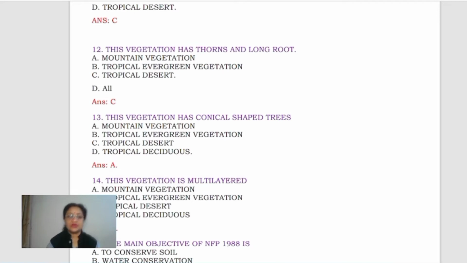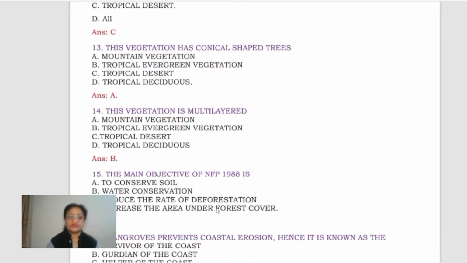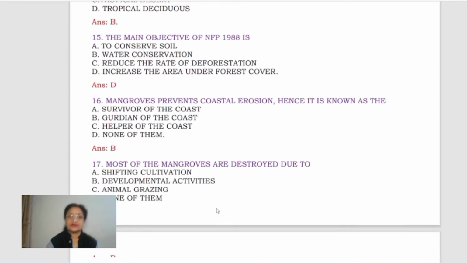Next question is, this vegetation is multi-layered. Which one? Mountain vegetation, tropical evergreen, tropical desert, tropical deciduous. It will be B, tropical evergreen vegetation. Clear? It has different layers of vegetation present, so it is called multi-layered vegetation. So B is the correct option.